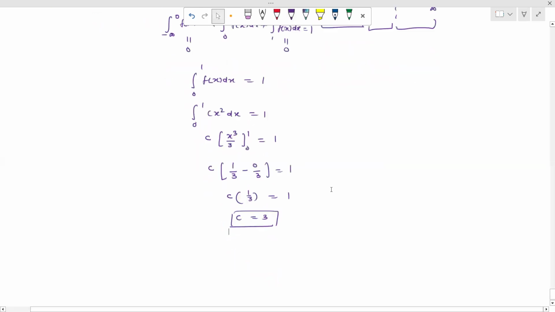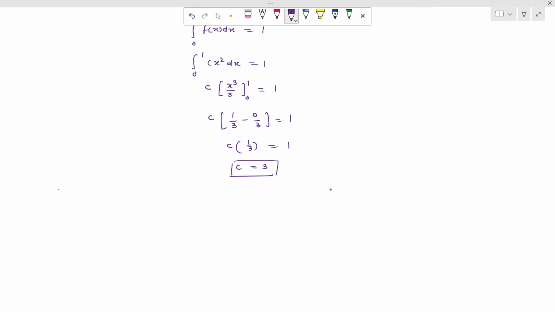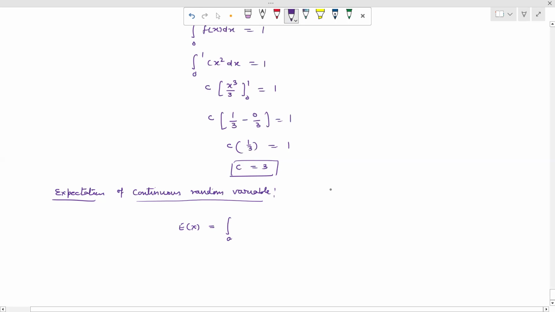So the answer for c is equal to 3. Now, let us obtain the expectation of a continuous random variable. For obtaining the expectation of a continuous random variable, we take the expectation of x equal to the integral from a to b of x into fx dx, where a to b is the range of the integration and the PDF is defined as fx.